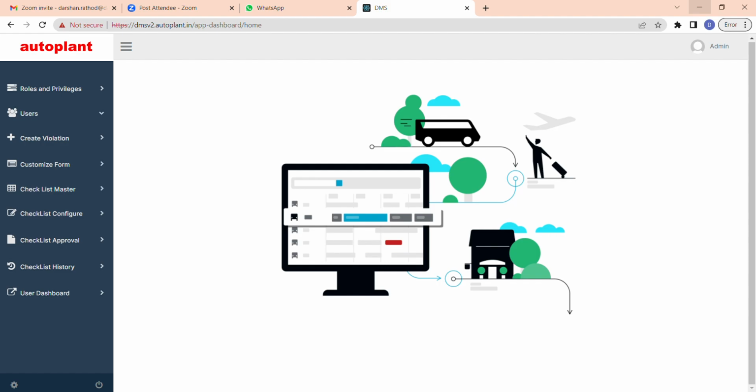Every day there are also many trucks that come inside a plant to load or unload deliveries. In a plant there are different stages, and every vehicle, whenever they come inside or go outside, needs to pass all the stages with different checklists. So to manage everything in one software, we have developed DMS, that is, driver management system.